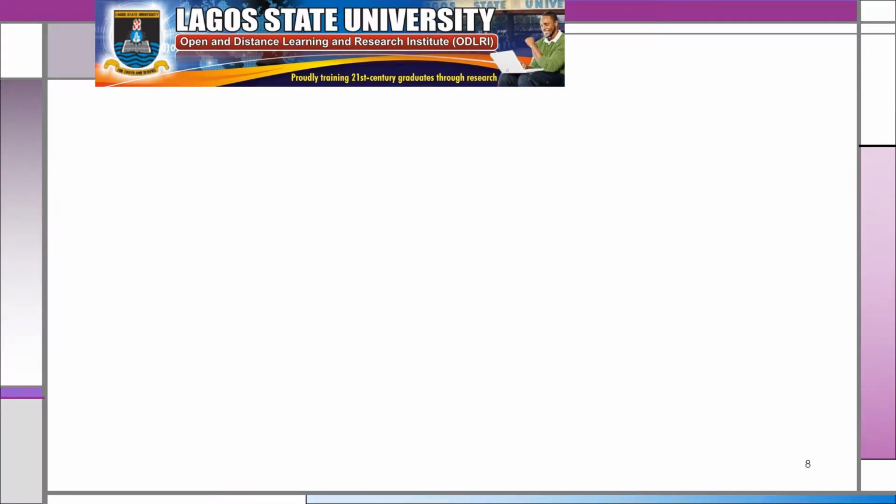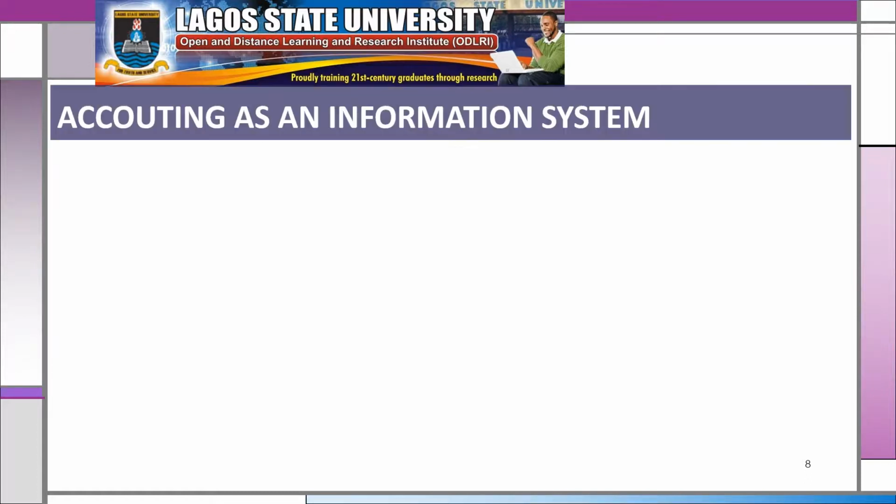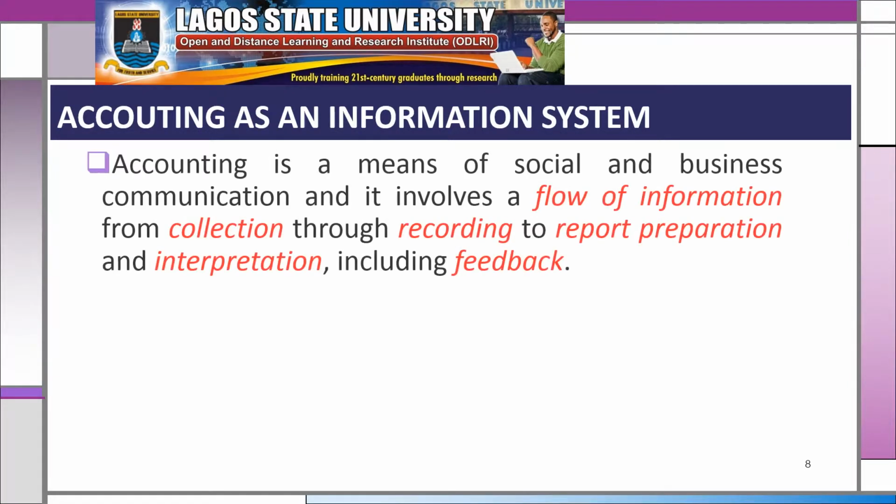Accounting as an information system. Accounting is a means of social and business communication, and it involves a flow of information from collection through recording to report preparation and interpretation, including the feedback. What do we mean by this?